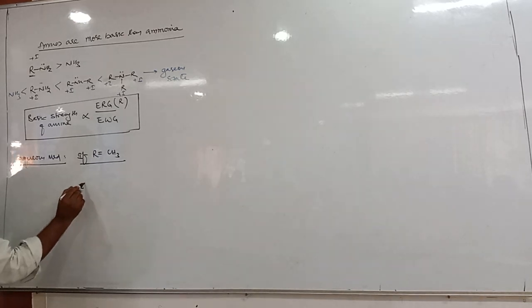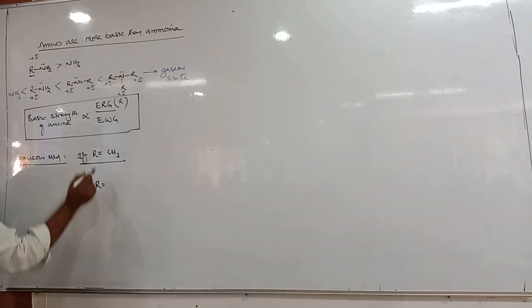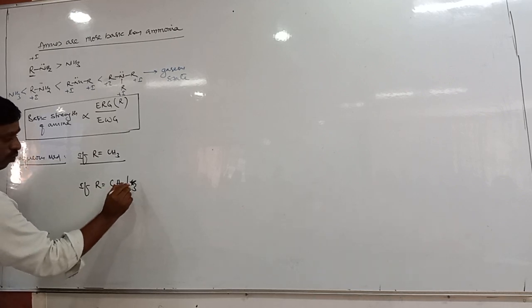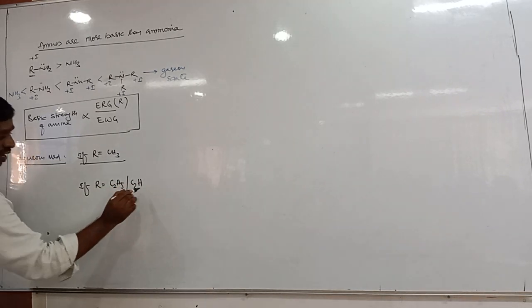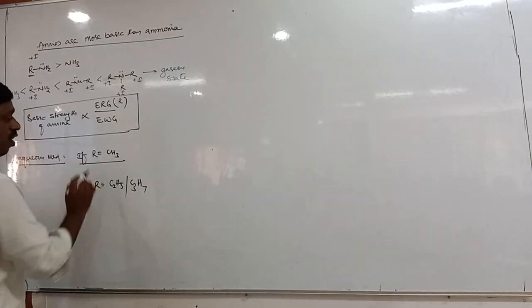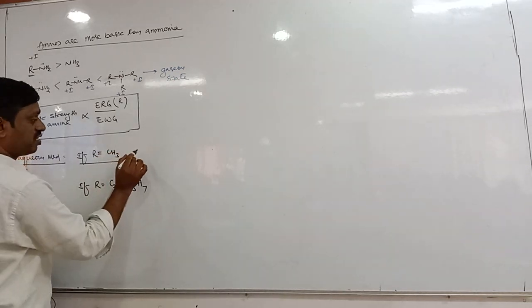And if the R group is an ethyl group, C2H5, or a propyl group, C3H7, then what is the order?